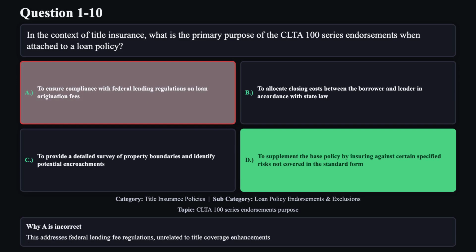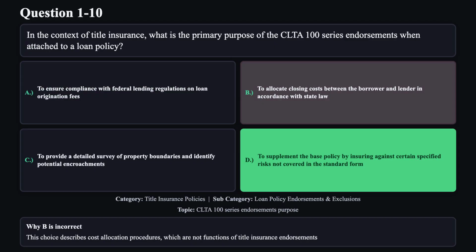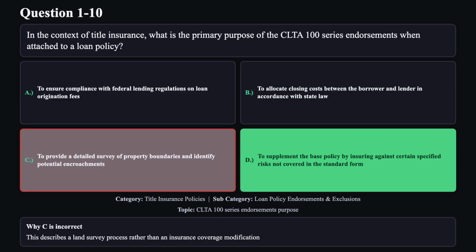Reason A is not correct. This addresses federal lending fee regulations unrelated to title coverage enhancements. Reason B is not correct. This choice describes cost allocation procedures which are not functions of title insurance endorsements. Reason C is not correct. This describes a land survey process rather than an insurance coverage modification.